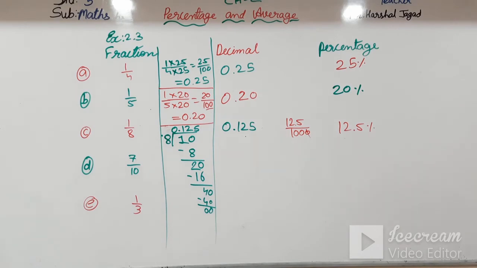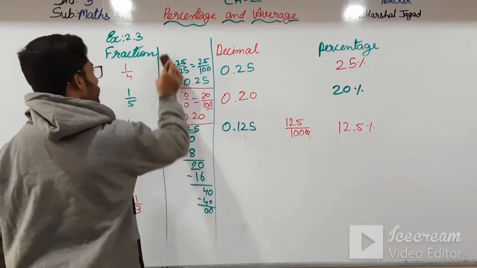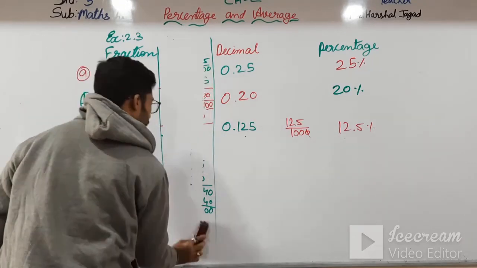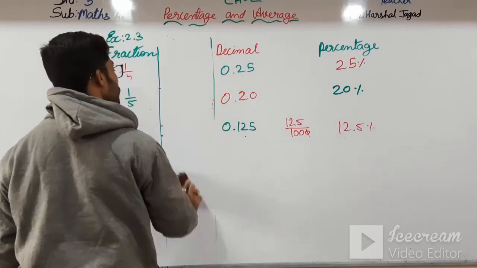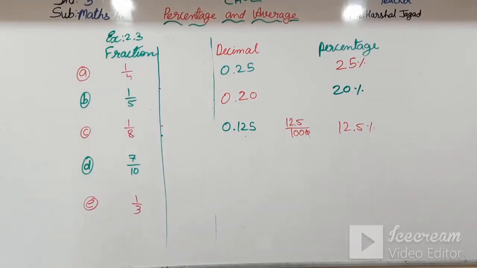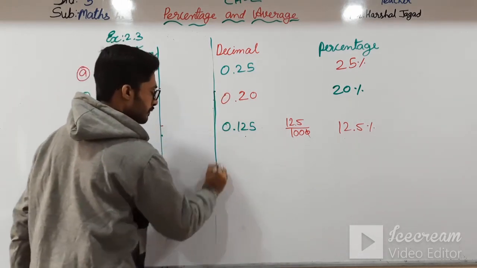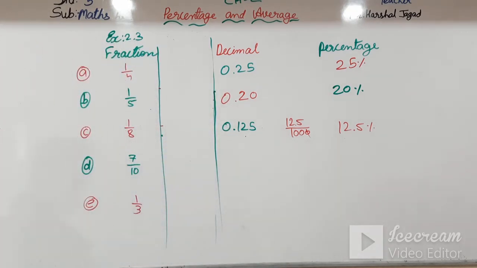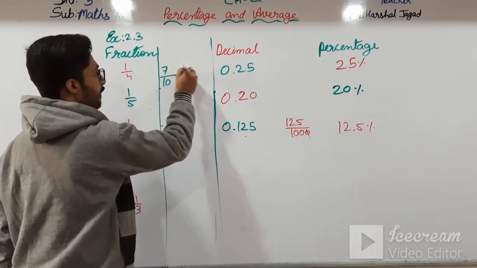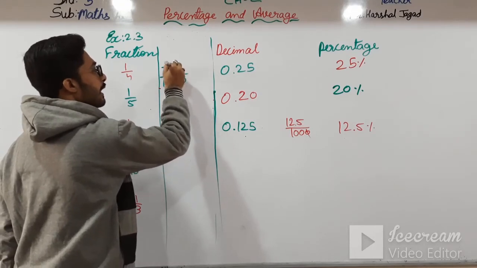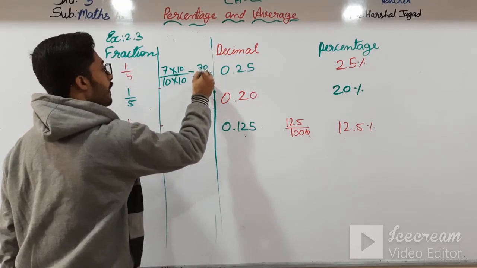And moving further, now it is 7 by 10. So 7 by 10, 10 into 10, and here also 10, so 70 upon 100.